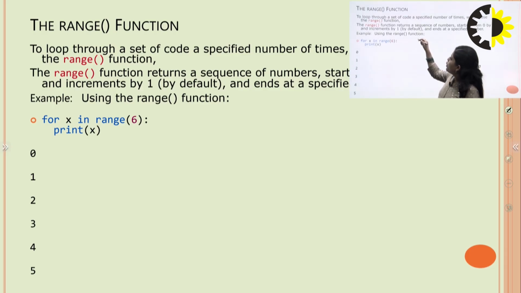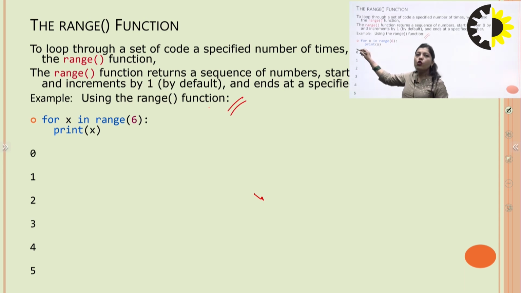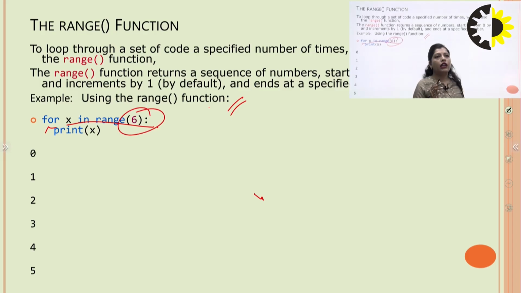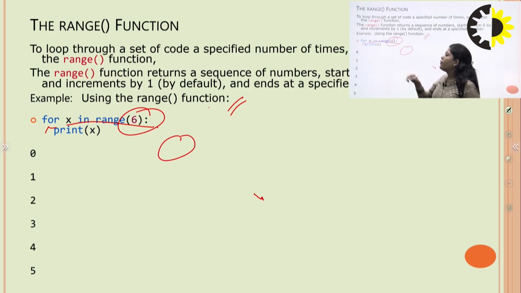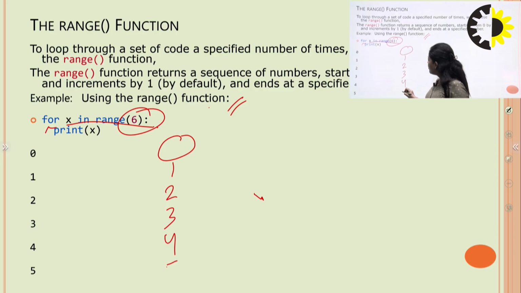For example, we use the range function. The loop is for x in range 6. We give the value of the range as 6. By default, it starts from the value 0 and prints until 5: 0, 1, 2, 3, 4, 5.